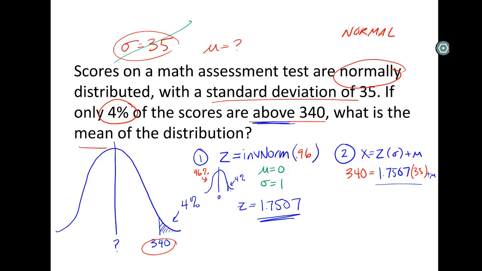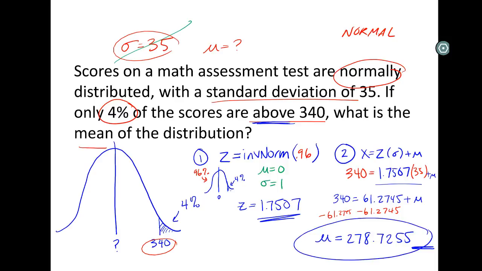I'm not busting out the online calculator, the on-computer calculator. 340 is equal to 61.2745 plus our mean. And if I want to get it by itself, I need to subtract this from both sides. So we end up finding that our mean is equal to 278.7255. Technically, I should put some units on here, but we don't have any. We're just talking about test scores, so that is perfectly adequate.